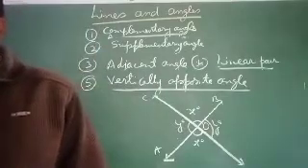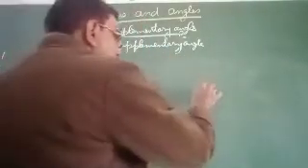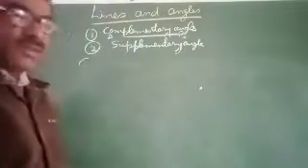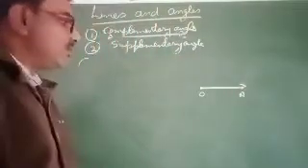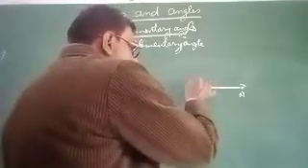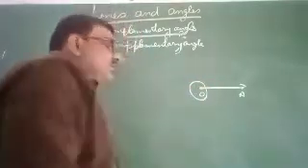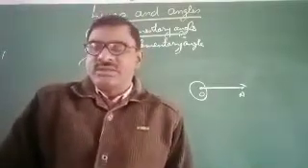Now angles about the point. It means suppose this is a point, and this is arm OA. Then what is the sum of angles about the point? Suppose this is point O, then the angle about the point will be 360 degrees. So angles about a point equal 360 degrees.